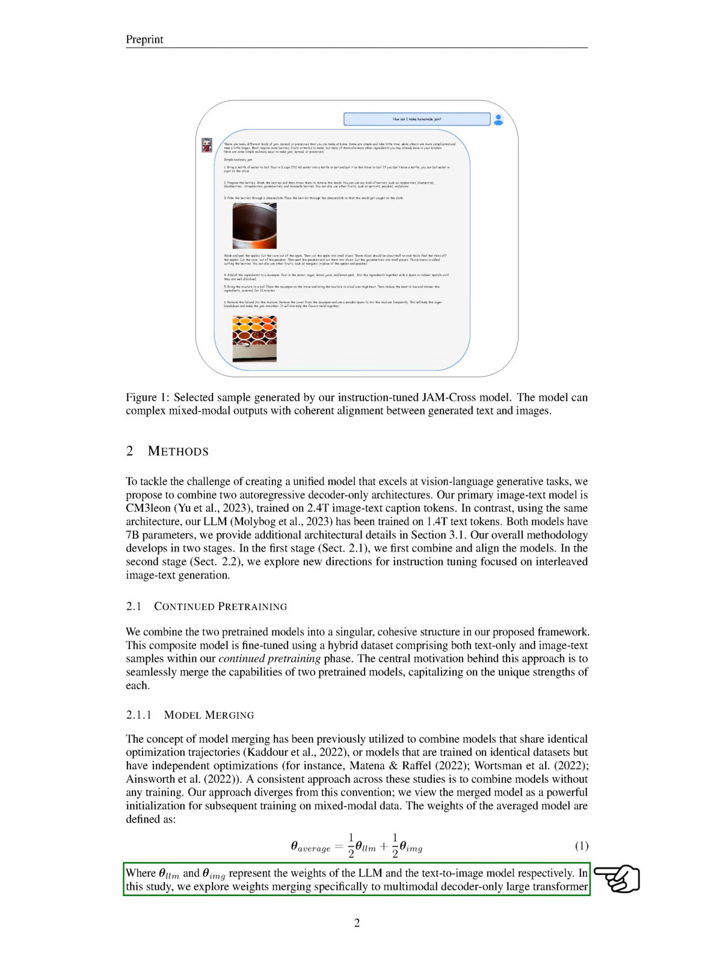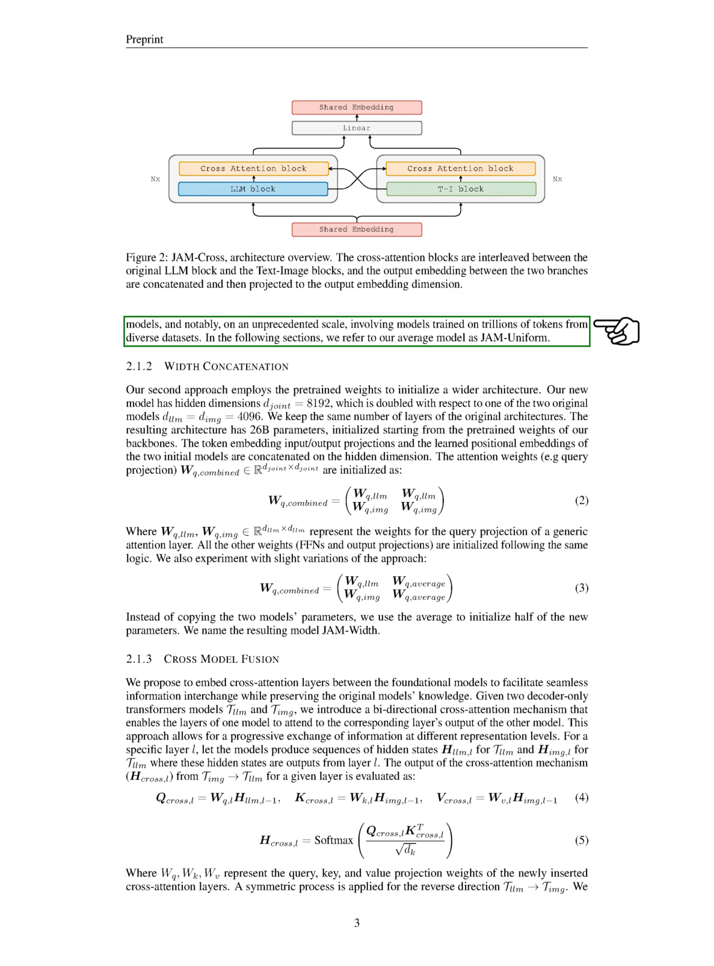The weights of the averaged model are defined as the average of the weights of the LLM and the text-to-image model. In this study, we explore weights merging specifically to multimodal decoder-only large transformer models, and notably, on an unprecedented scale, involving models trained on trillions of tokens from diverse datasets. We refer to our average model as JAM uniform.